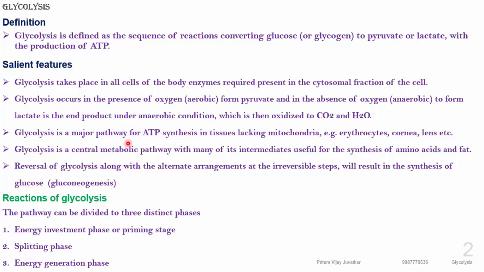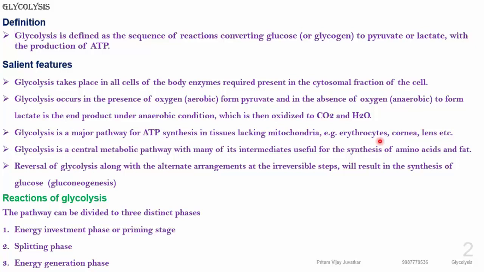Glycolysis is a major pathway for ATP synthesis in tissues lacking mitochondria. We know mitochondria is the powerhouse of our cell. But glycolysis is a major pathway where some cells lack mitochondria, for example erythrocytes, cornea and lens.